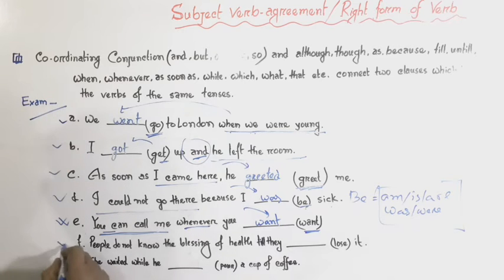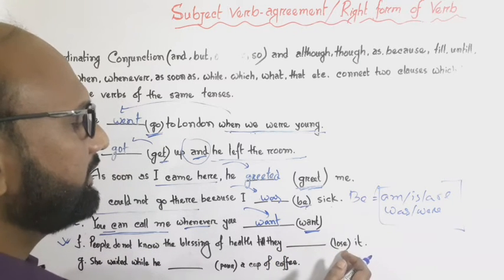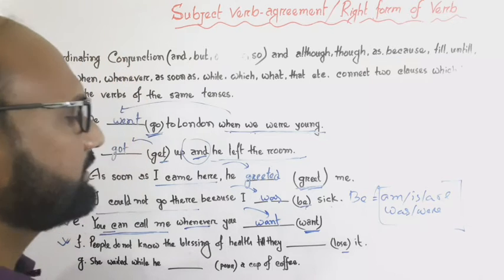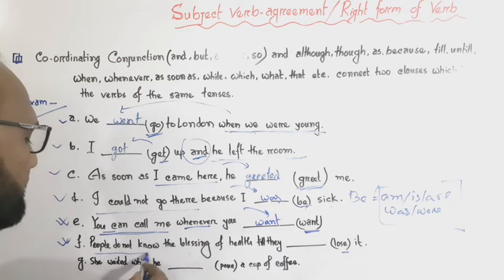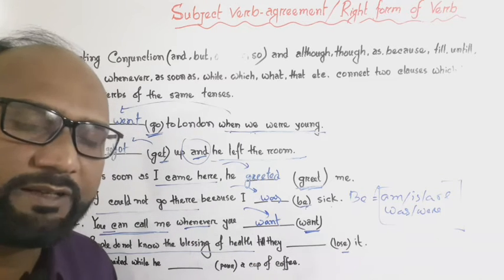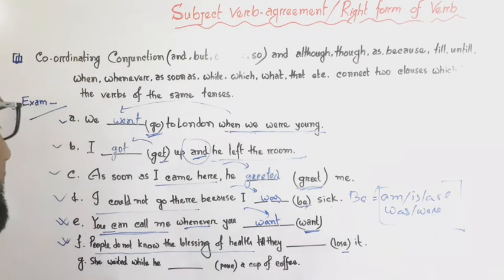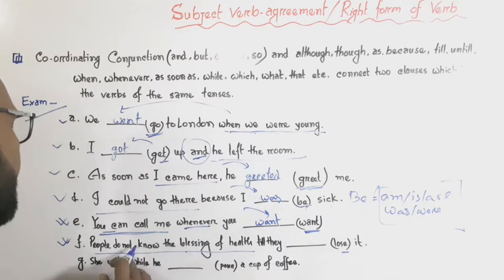Okay, now look at F. People do not know the blessing of health till they dash, in the bracket has given lose it. Here also, people do not know the blessing of health is present form of verb, and so the tense is present indefinite tense.